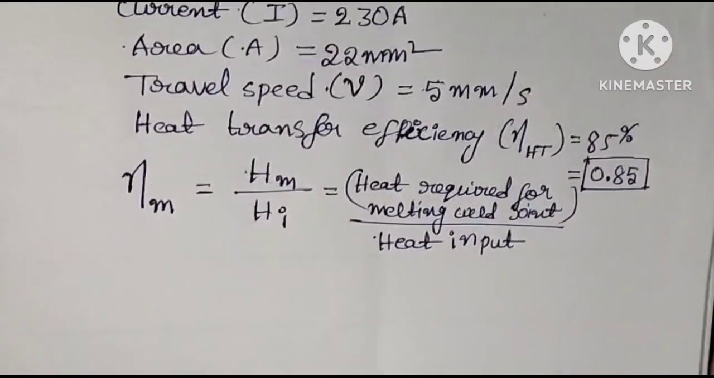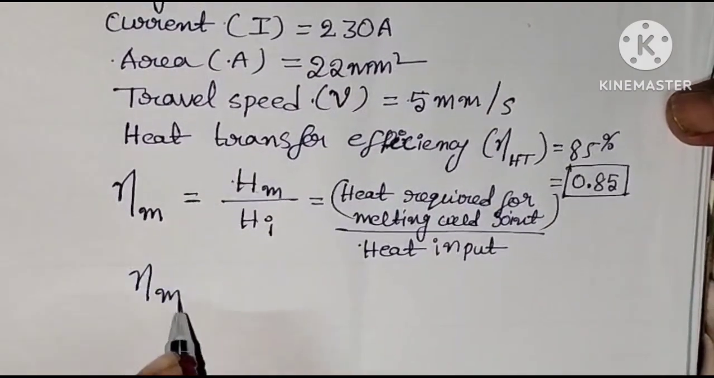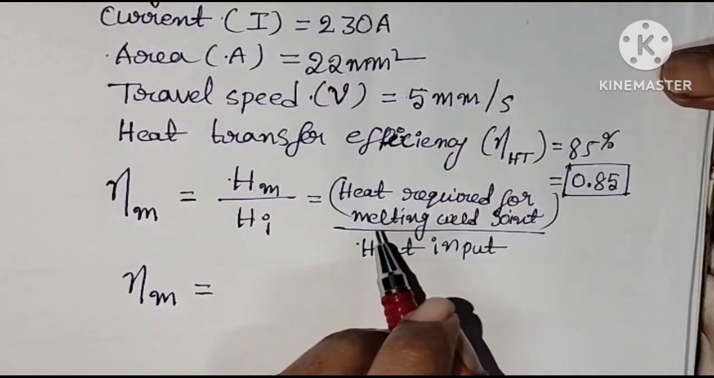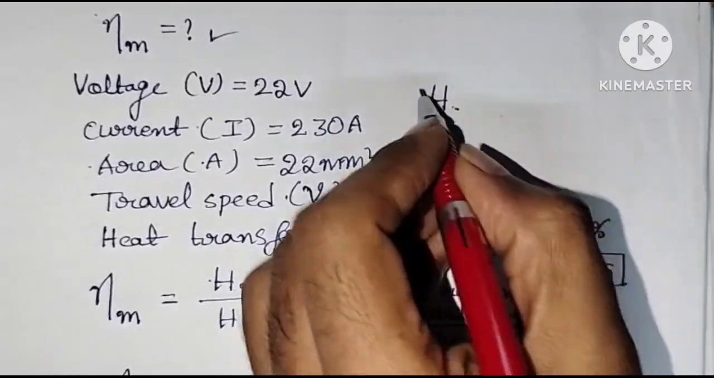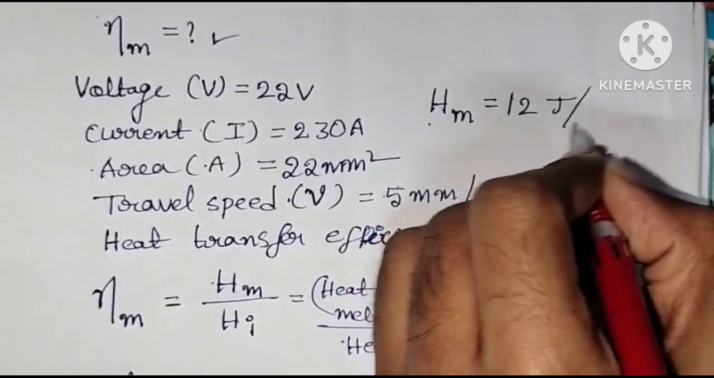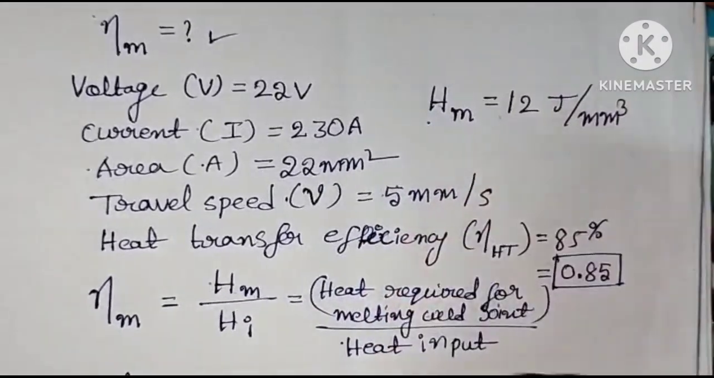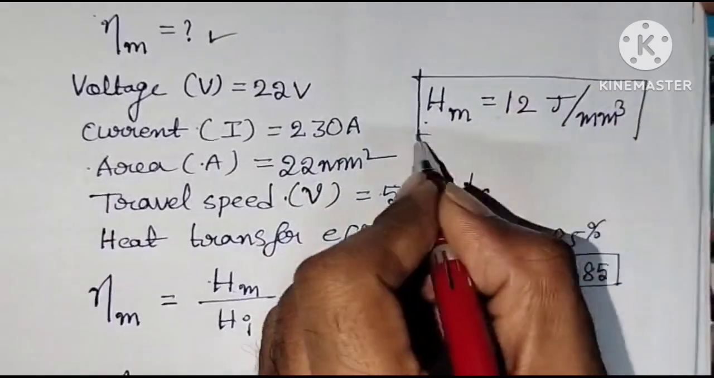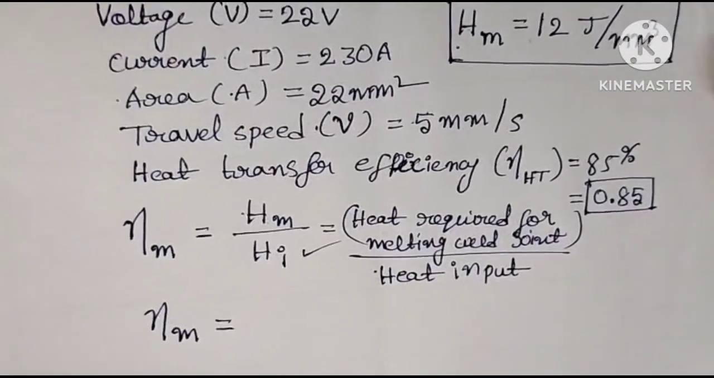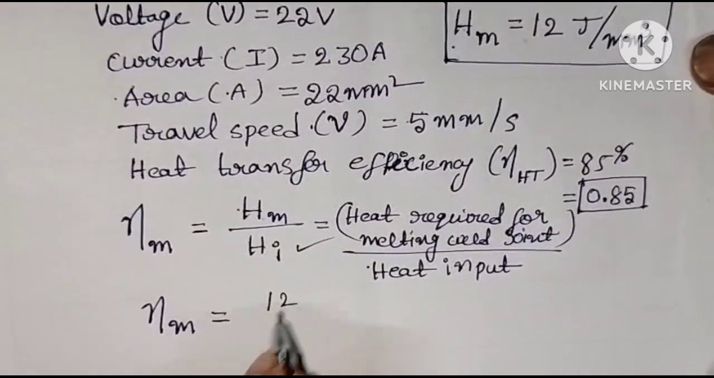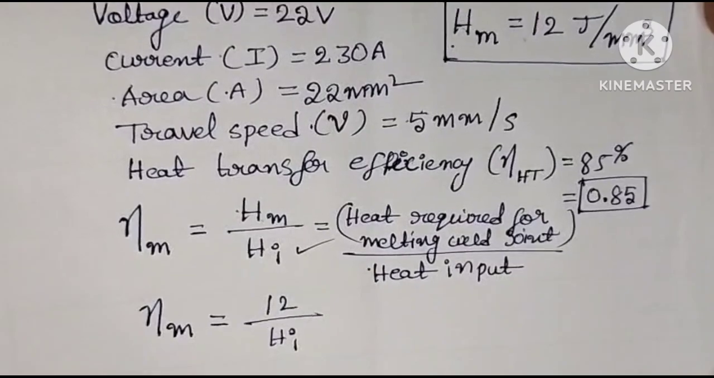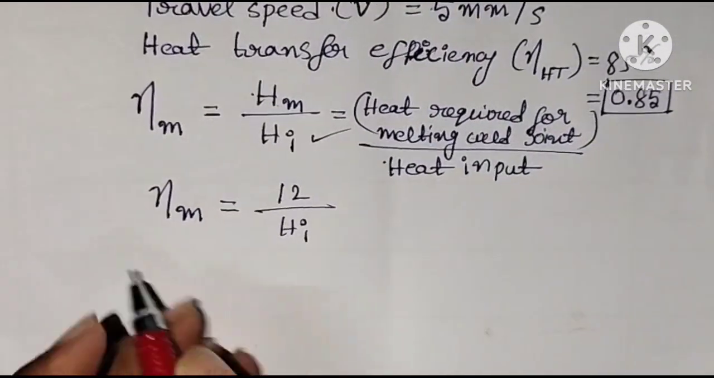Okay, now so eta m is equal to heat required for melting weld joint, which is already given. So heat required for melting steel is equal to 12 joule per mm cube. Okay, it's already given. So here the only unknown is Hi. We need to find Hi, the heat input. So 12 by Hi. So what is the formula for Hi? How do we get Hi?